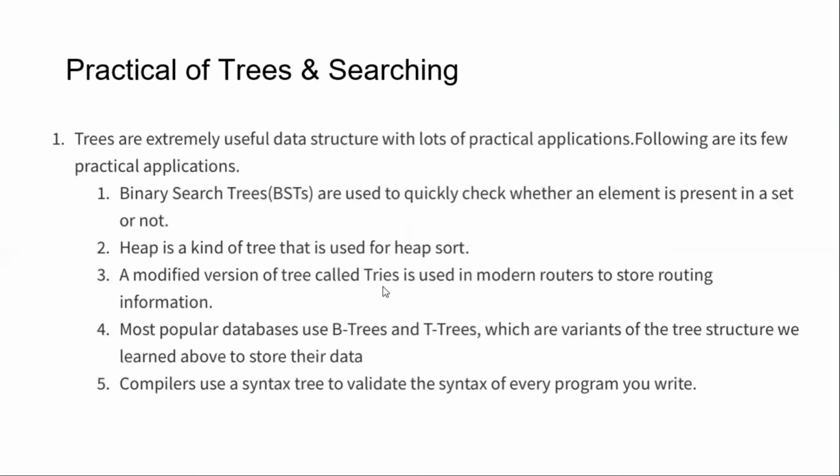Some practical uses of trees and searching. Trees are extremely useful data structures with lots of practical applications. Following are a few practical applications. So first is the binary search tree, used to quickly check whether an element is present in a set or not. Heap is a kind of tree that is used for heap sort. A modified version of a tree called a trie is used in modern routers to store routing information.